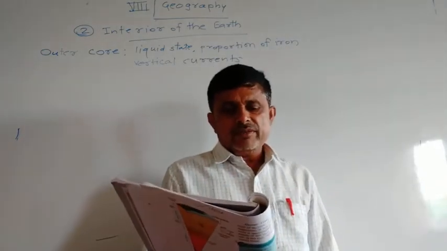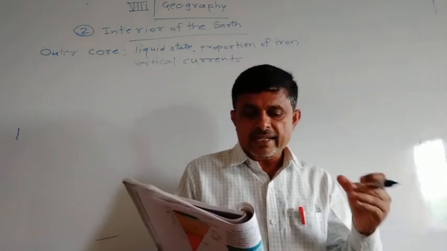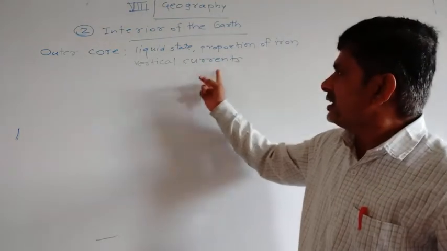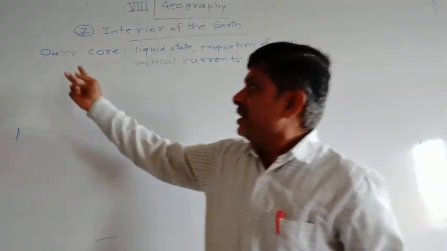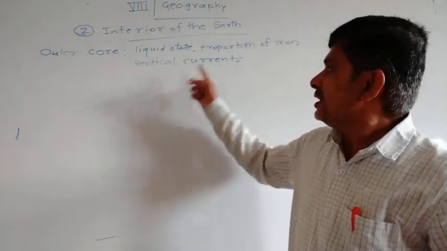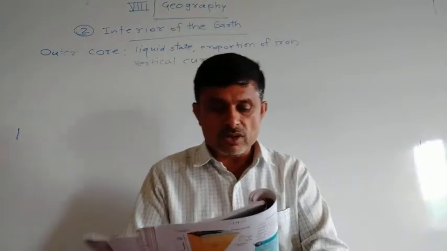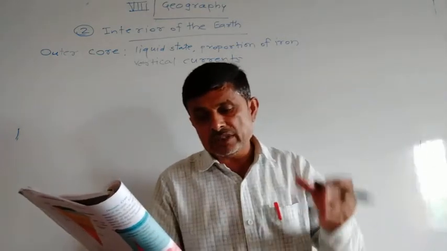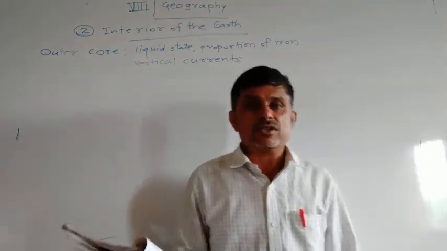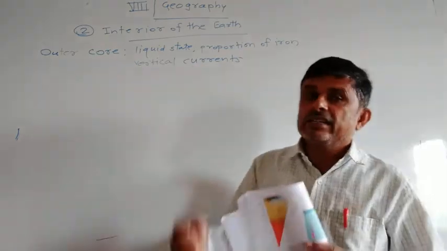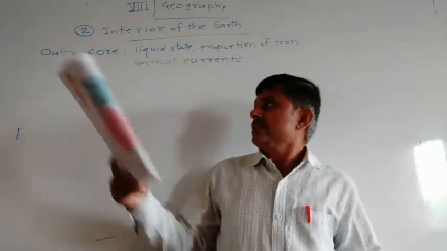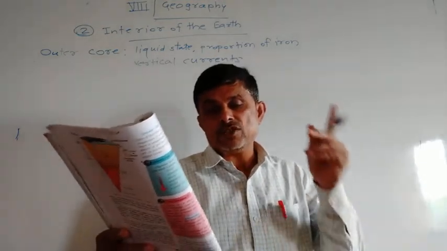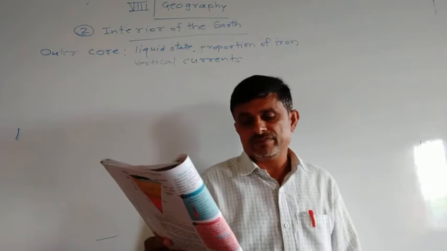Now, the difference between the temperatures of the outer and inner core gives rise to vertical currents. Now, I have written that vertical currents originate in the outer core, and it is because of the difference between the temperatures of the outer core and inner core.